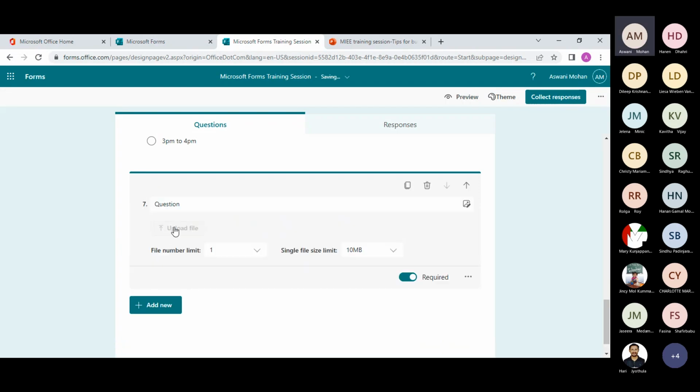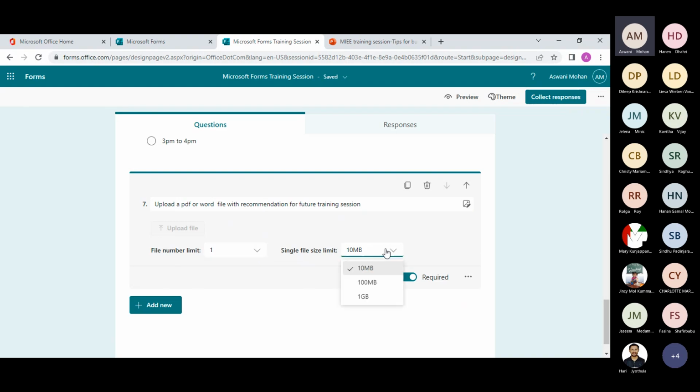So click OK, and yeah, you can add the question. I'm going to add the question, upload a file with recommendation for your future training session. I'll make it clear, let's say PDF or Word file. And I can choose the file number, the limit. So it's like 1 to 10. So you can choose as per your requirement.